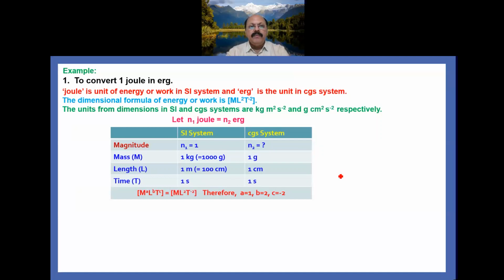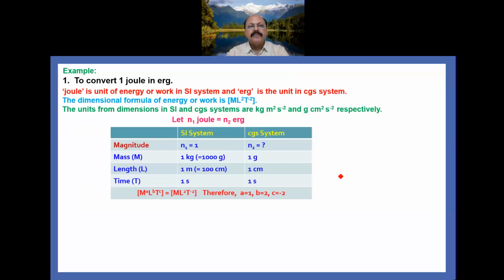In the first column, magnitude and the physical quantities. In the second column, SI system and the numerical value in terms of the SI system, and the third column is the CGS system with its numerical value.